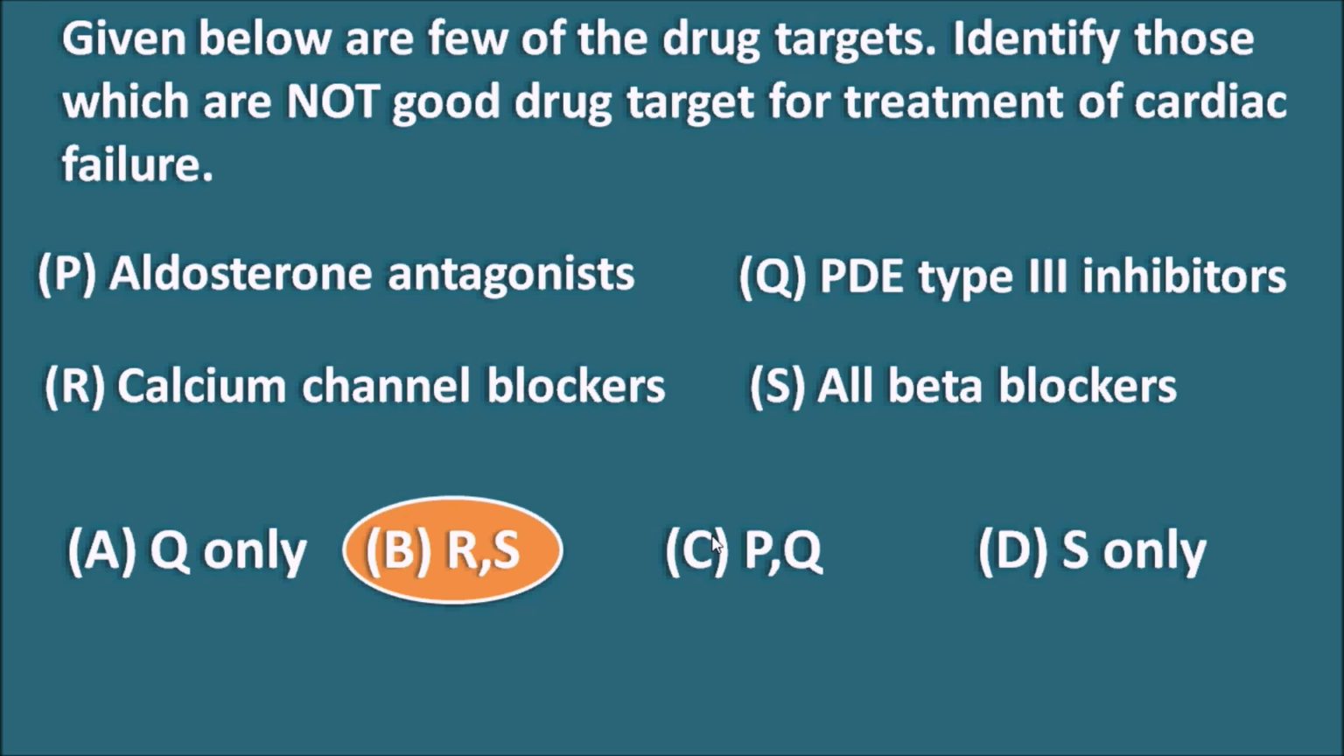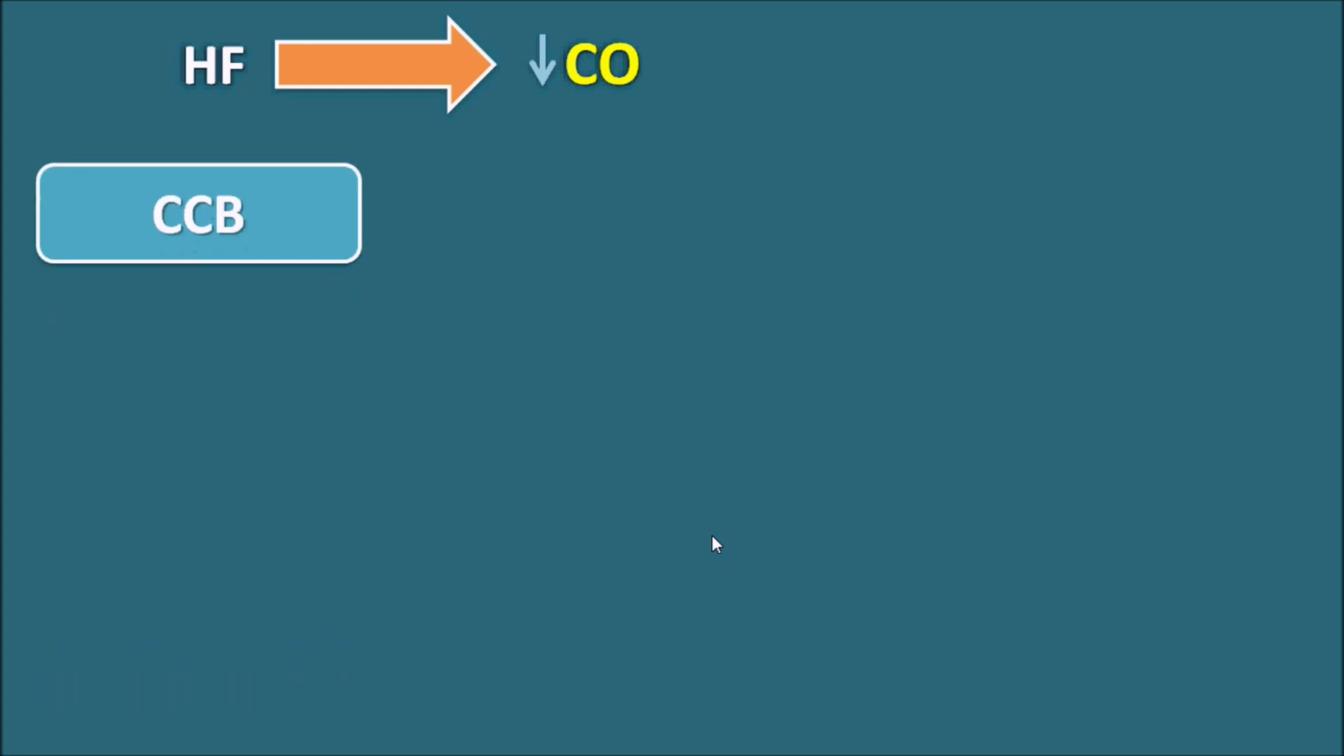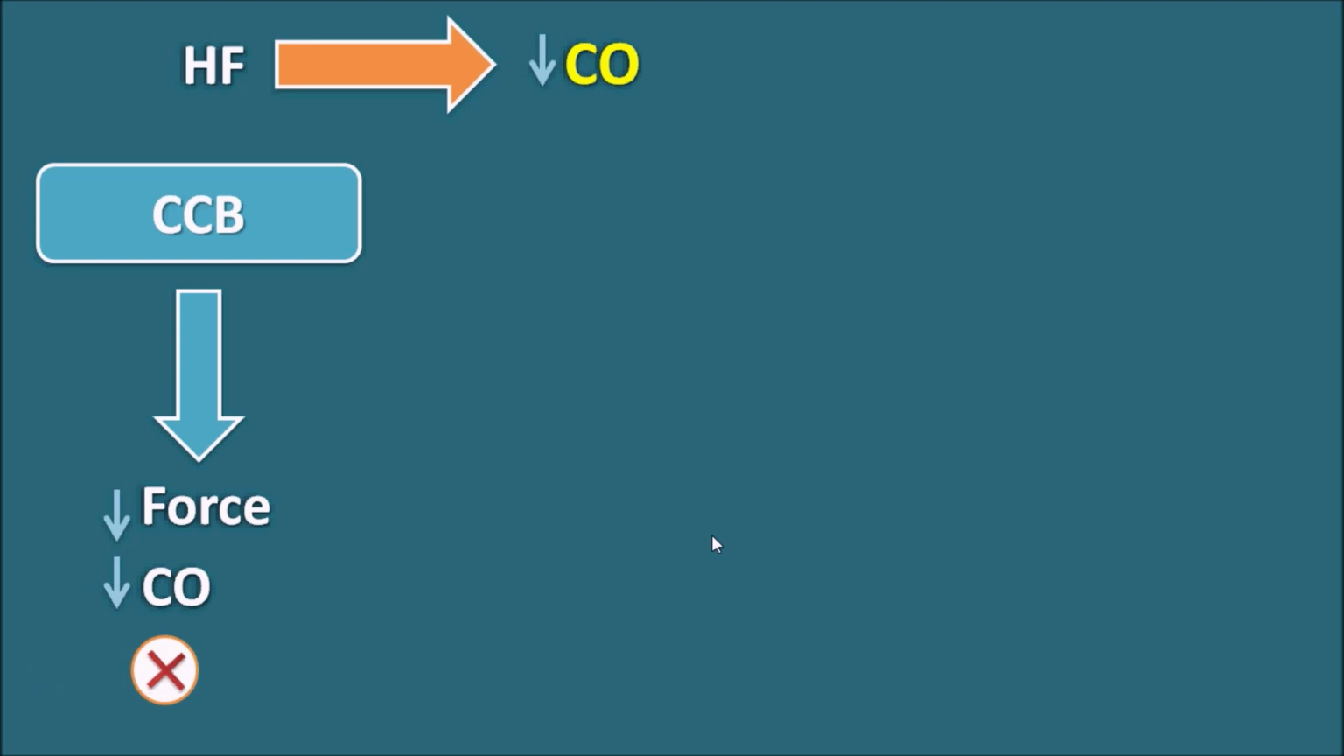But why are these calcium channel blockers and beta blockers not indicated in cardiac failure? Heart failure is a condition where there is a decreased cardiac output. So what are the drugs used in heart failure? Either they should increase the cardiac output or they should decrease the cardiac work. Now if we use the calcium channel blockers, commonly called CCBs, since they block the calcium, they decrease the force of contraction of the heart. So as the force of contraction is reduced, they decrease the cardiac output. So the calcium channel blockers are contraindicated in the treatment of heart failure.